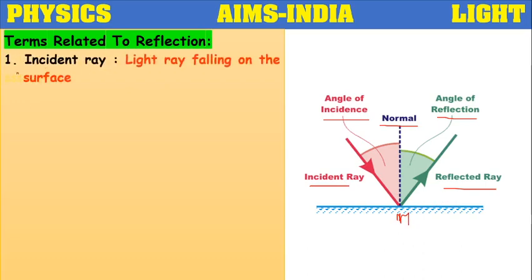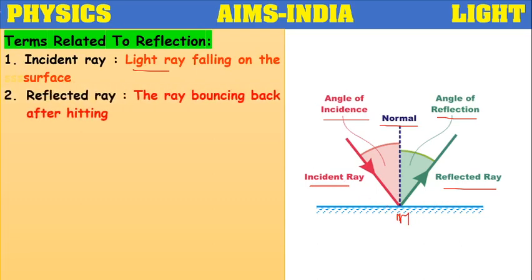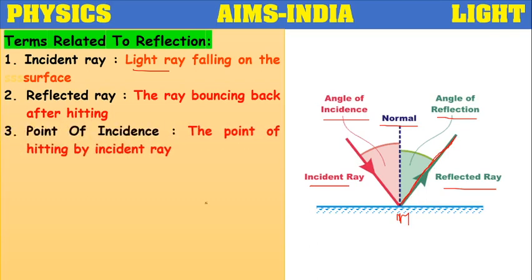First, incident ray. Incident ray means the light ray falling on the surface. That is called incident ray. Reflected ray is the ray which is bouncing back after hitting the surface. Point of incidence is the point at which the incident ray hits the mirror. That point is called point of incidence.